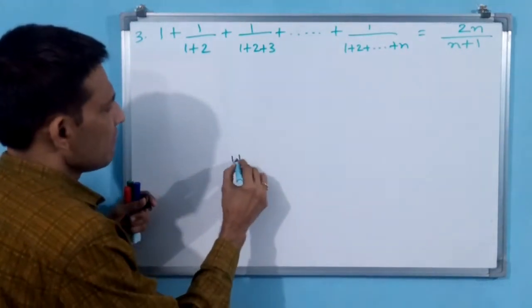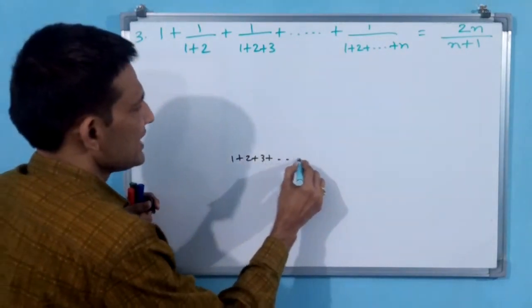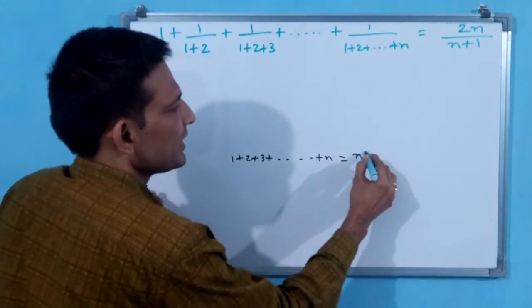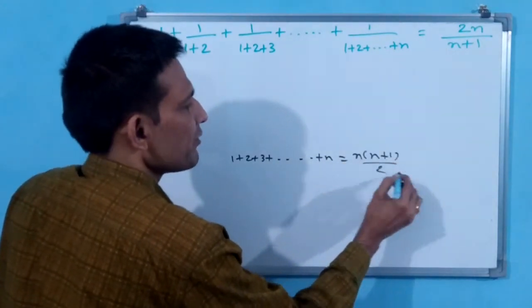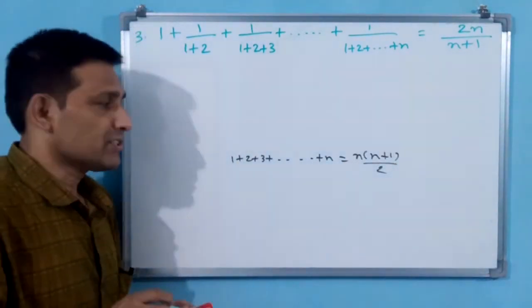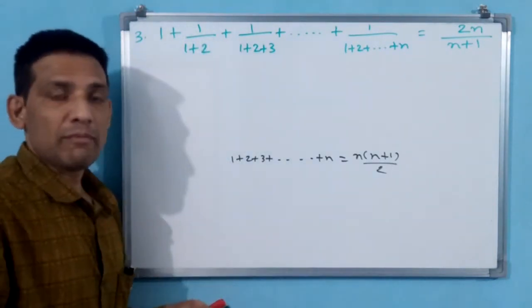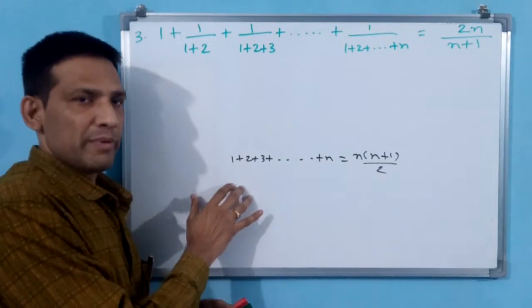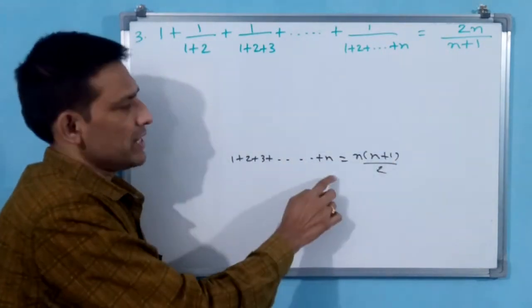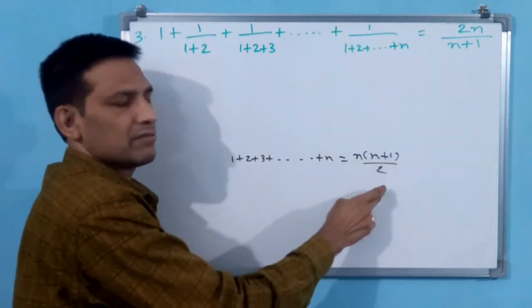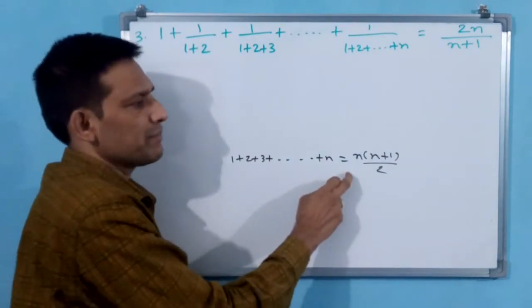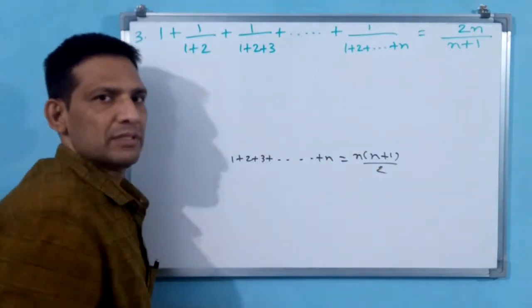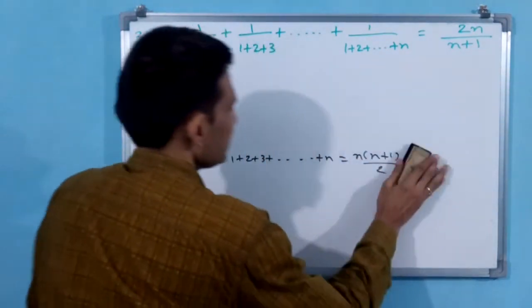You see 1 plus 2 plus 3 plus dash dash dash plus n is equal to n into n plus 1 by 2. This formula for series, if you don't know, you cannot do this problem. This formula you should remember. Up to n, up to k into k plus 1 by 2, up to k plus 1 into k plus 2 by 2.